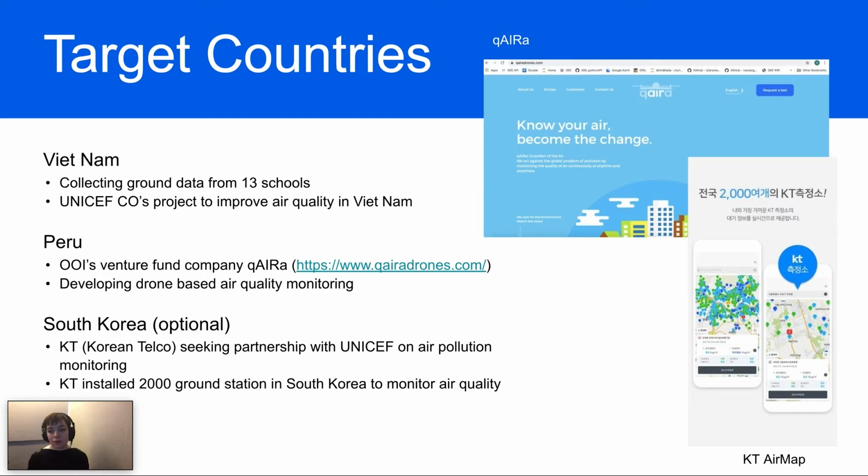Through this work, we developed an initial model, along with the expert comments from a multidisciplinary panel, and demonstrate the results to UNICEF's regional offices in Vietnam, Peru, and South Korea. In response to our platform, UNICEF's regional offices want to increase the number of ground stations measuring PM2.5 concentrations within areas of high child population density, and together we charted a roadmap for progress towards a broader goal of developing locally tuned models through iterative feedback from relevant stakeholders.